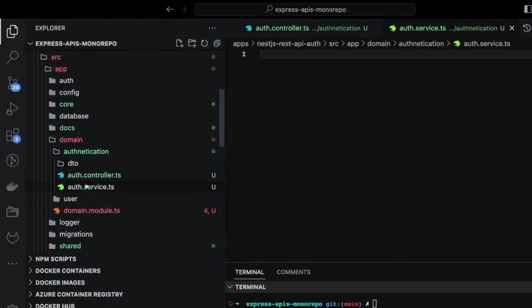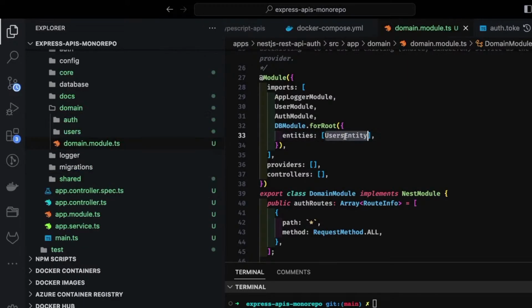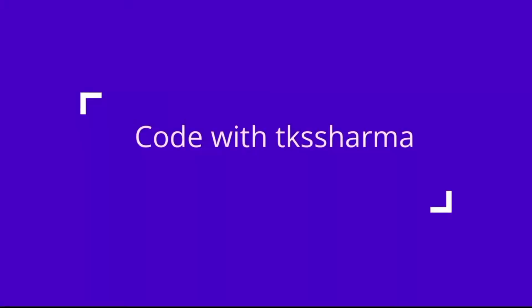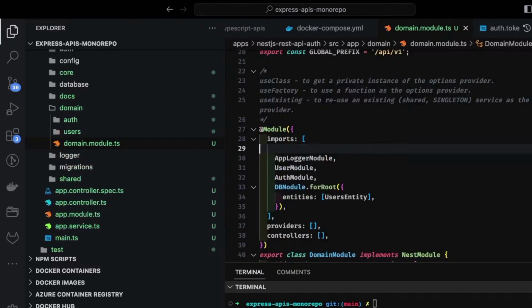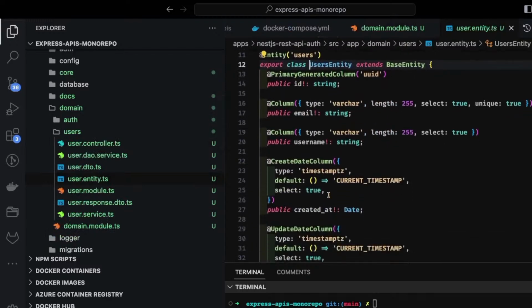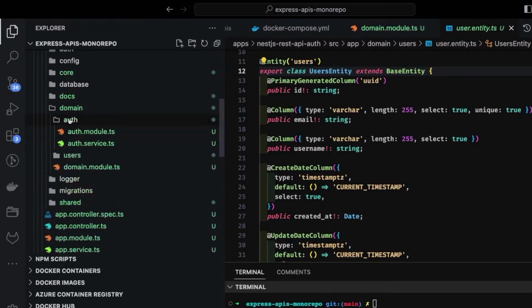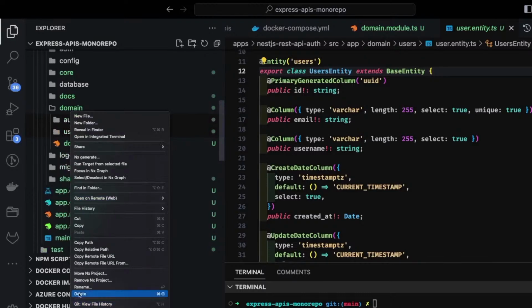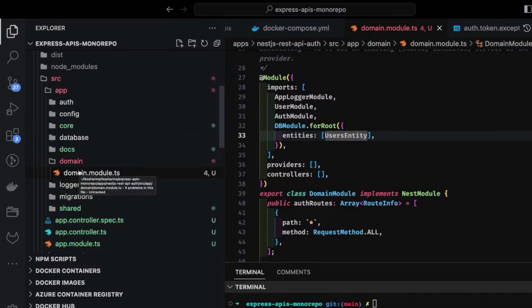Controller services and what we need. I will just try to get rid of them, and then we are going to use the user entity, which is fine. Here this is the user entity, which is talking about what we are storing. I will be adding a couple more attributes to this. This is not enough. And the auth and the user, I will delete these because we are going to create our authentication controller, services, a user controller, user services, and we are going to write them from scratch.